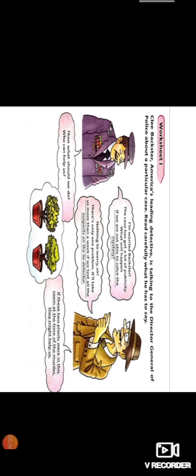Page number 77, conditionals. Clea Baxter, America's leading detective, is talking to the Director General of Police about a particular case. Read carefully what he has to say. I am worried, Baxter. The case has got a lot of publicity. What will happen if we are not able to solve the mystery?